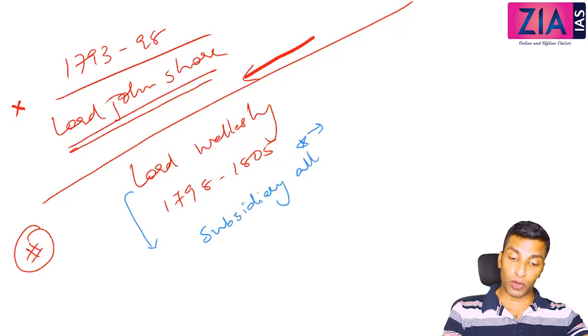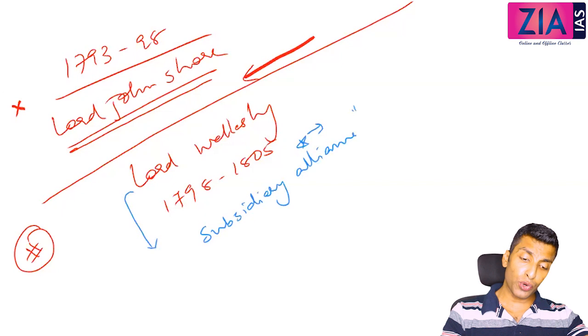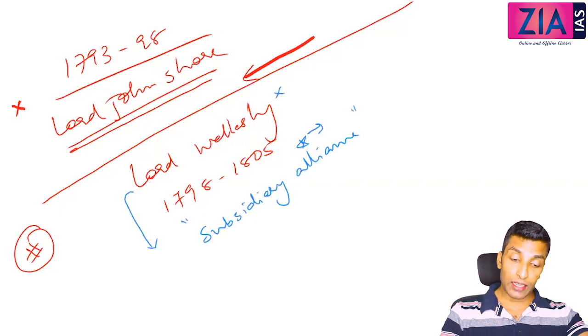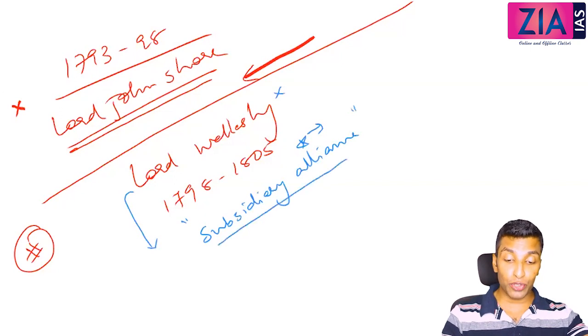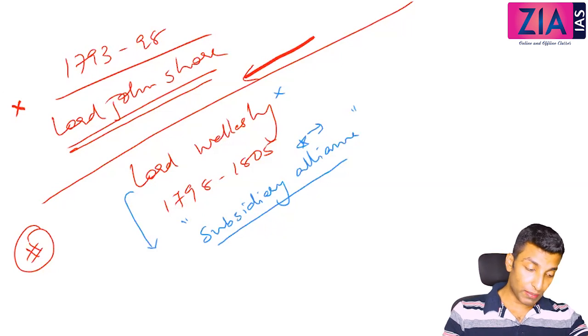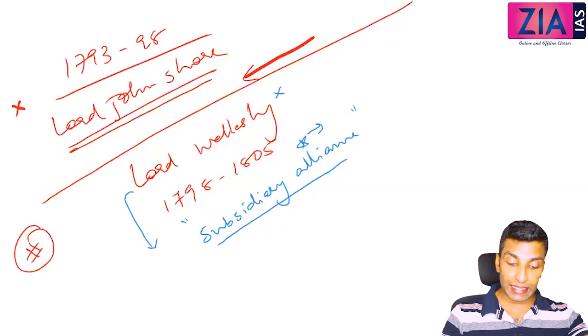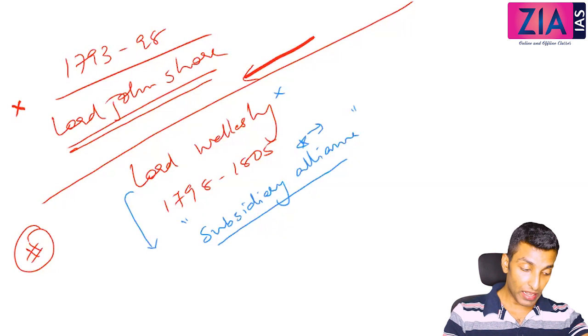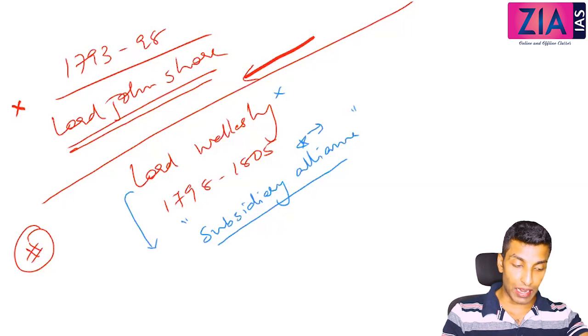So this policy, if the question is about who introduced this policy, it is not Wellesley. Okay, Wellesley made some modifications, some changes, and used it in a much more vigorous and better way to expand their army presence in India. I'll explain this concept. When we discuss subsidiary alliance, it is basically a military help. Wellesley introduced some new elements into this, but initially it was a military help.